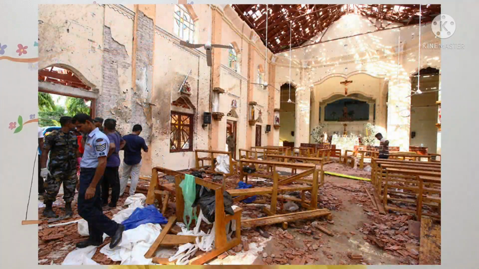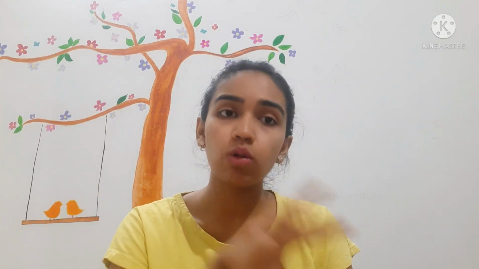In 2019, the first one, the Easter bombing took place in Sri Lanka, because of which tourists hesitated to go, and therefore tourism declined. The second reason, the COVID-19 pandemic, hit Sri Lanka very badly, because of which the revenue fell, the exports fell, tourism fell, and remittances also fell. Sri Lanka also receives remittances.